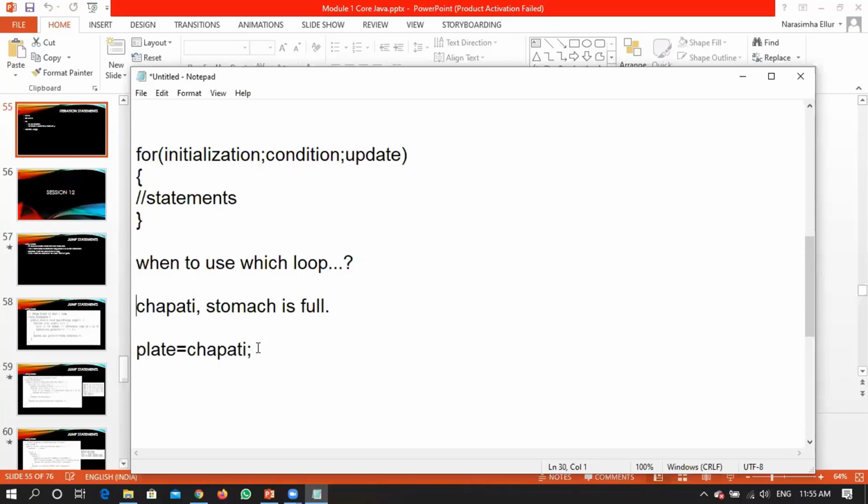So what I'm saying is, you want to have chapatis, until what point will you be having a chapati? Until your stomach is full, you will be having a chapati. So I'm writing this particular scenario with a while loop. Let me finish the explanation, then I'll see the questions in the chat box. So this is the initialization process. That means I put a chapati into the plate first. So once I have a chapati in my plate, while I'll be checking whether the stomach is full.